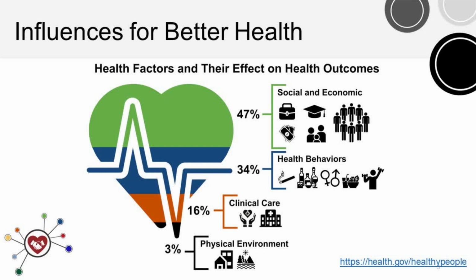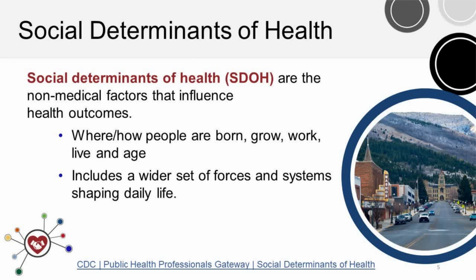This data from Healthy People 2030 shows that 16% of what determines someone's health is the clinical care they receive. The remaining categories make up 84% of your health status and are non-medical factors. Social determinants of health are the non-medical factors that influence our health. They are conditions in which we are born, grow, work, live, and age, and the wider set of forces and systems shaping our daily life, including economic policies and systems, development agendas, social norms, social policies, and political systems.